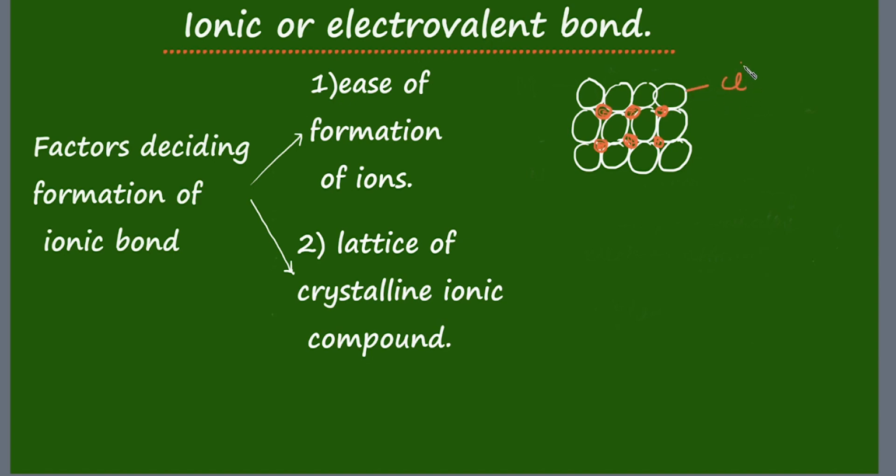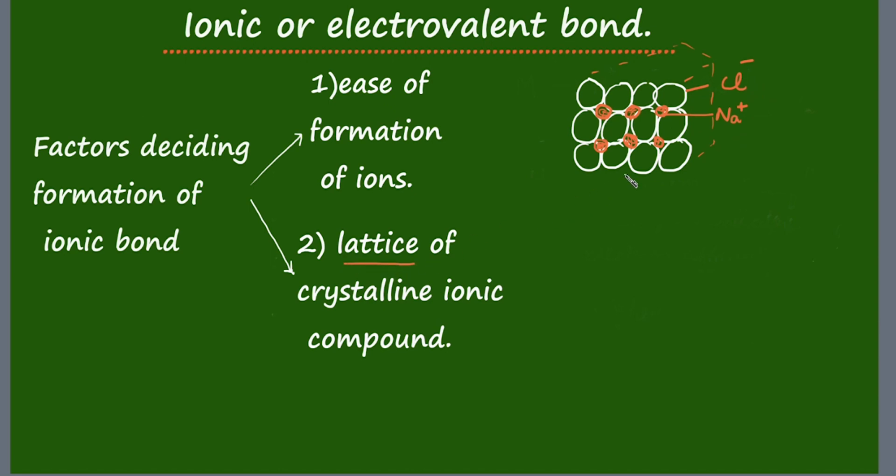These are the chloride ions. This is the sodium ion. So they are arranged in a three-dimensional pattern. I have not shown the three-dimensional thing. I have shown this in two dimensions. So there should be these particles shown here also. I have not shown that. Okay. So this arrangement is what we call lattice.